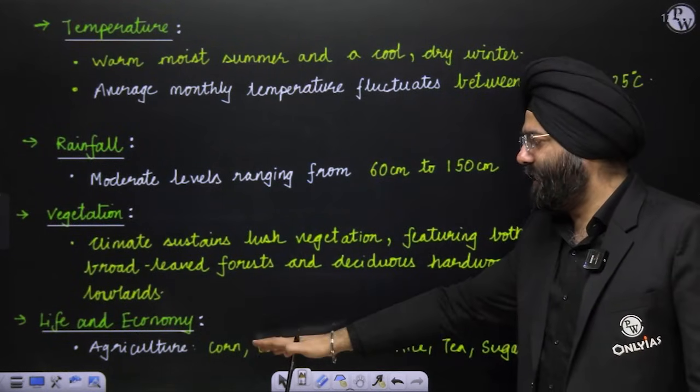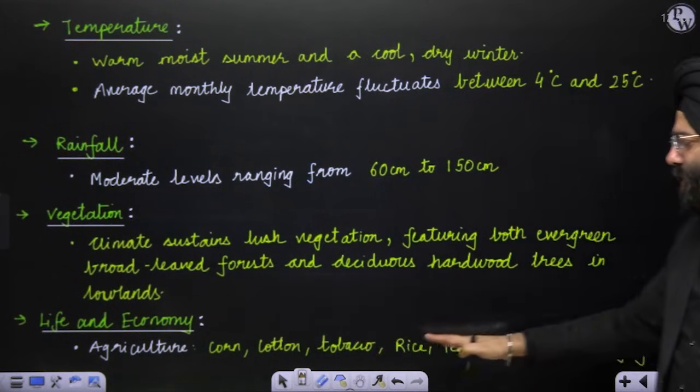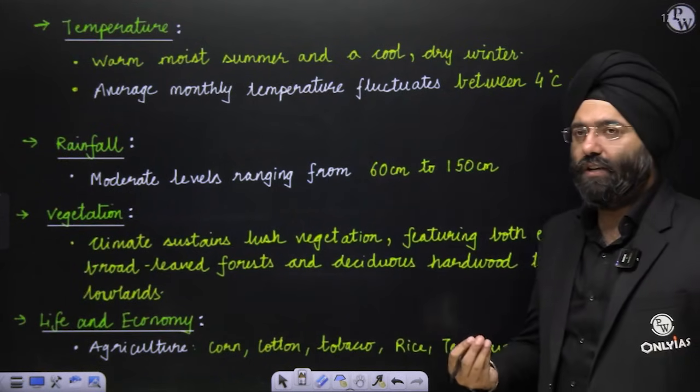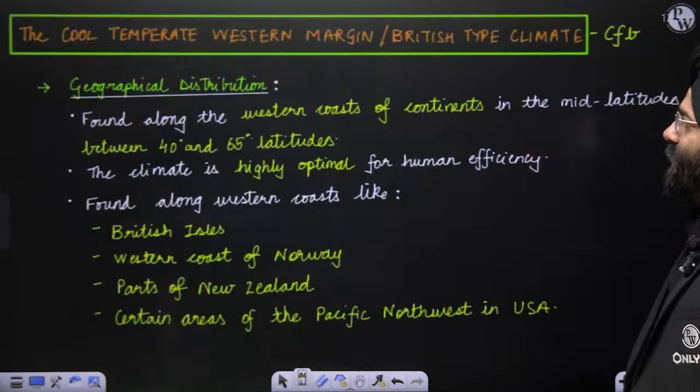Life and economy, agriculture over here: corn, cotton, tobacco, rice, tea, sugarcane and dairy. Dairy forms an important ingredient in these regions. Let's move on to the next.